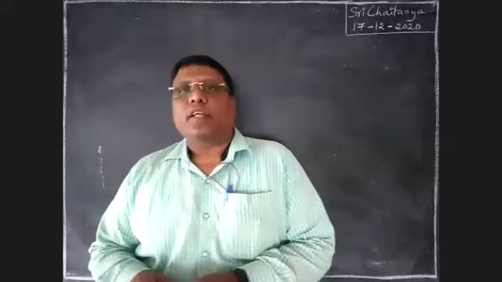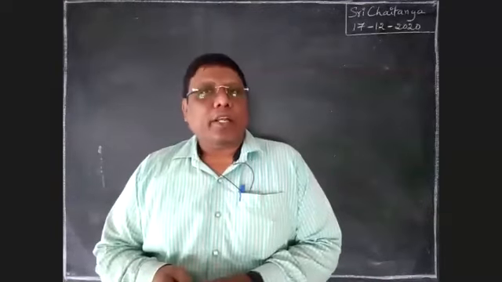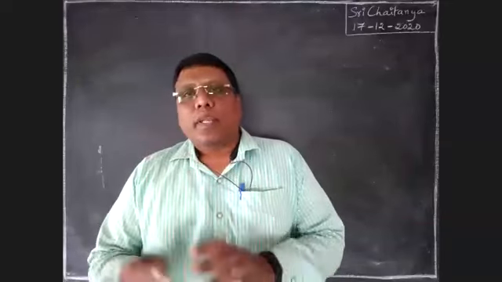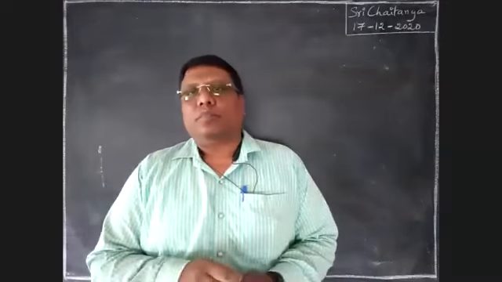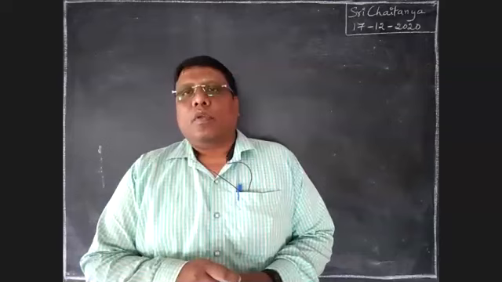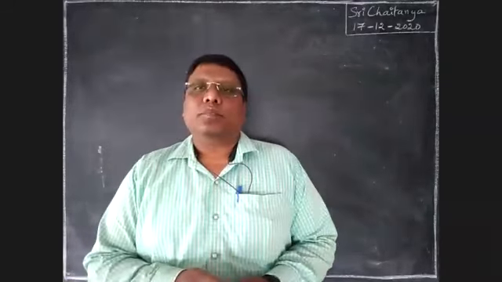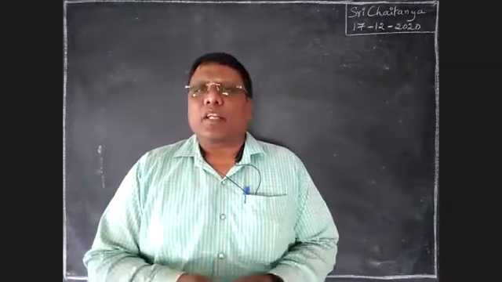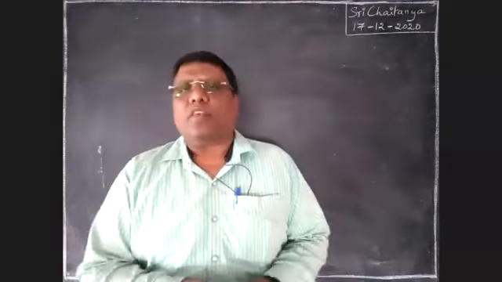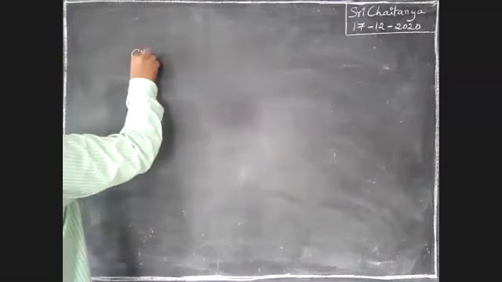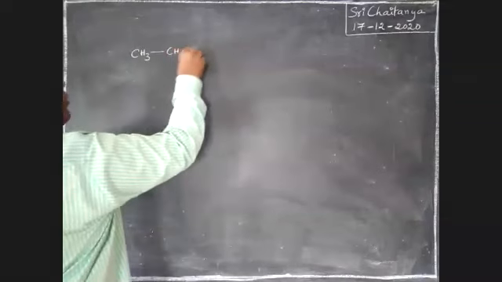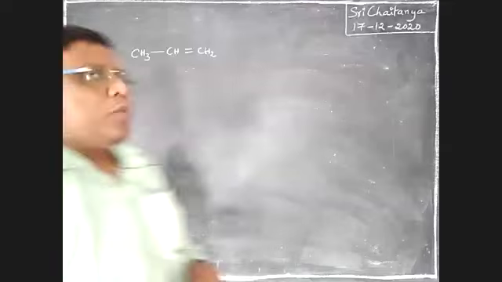If an unsymmetrical alkene reacts with a reagent, what type of reagent? An unsymmetrical reagent. What is an unsymmetrical alkene? What is an unsymmetrical reagent? First of all, see here, boys. That is CH3CH double bond CH2.